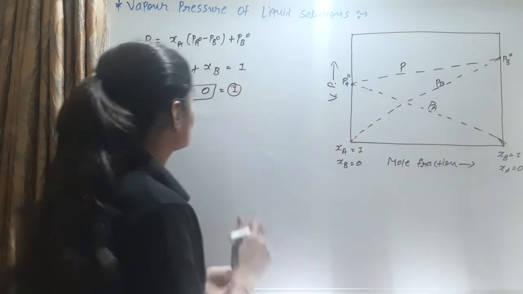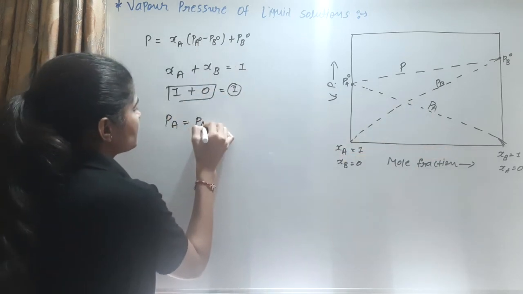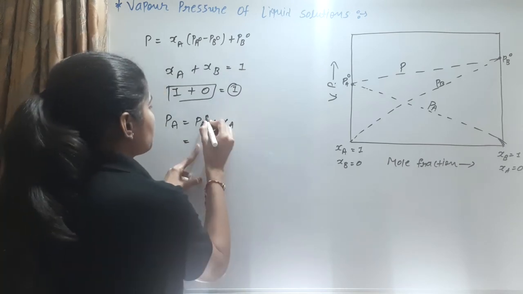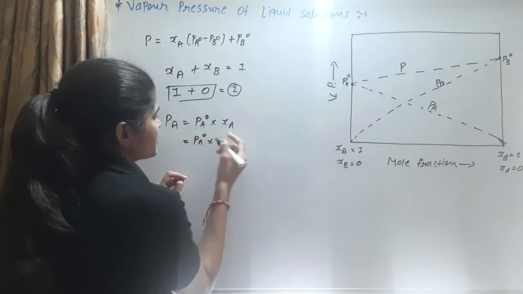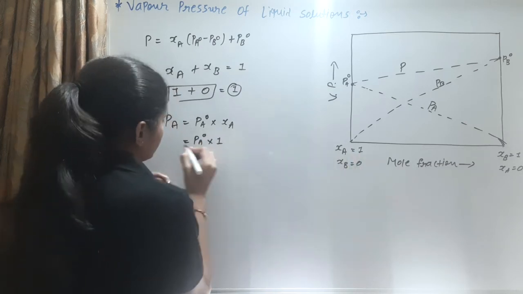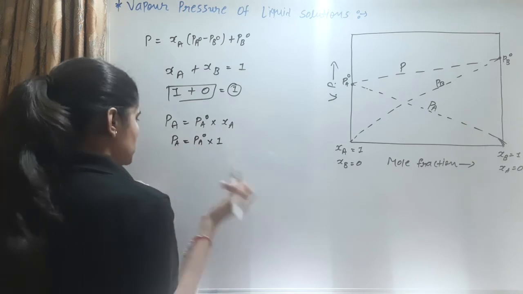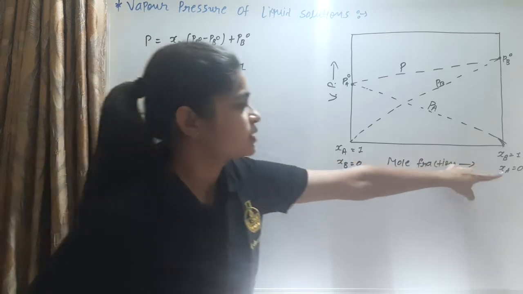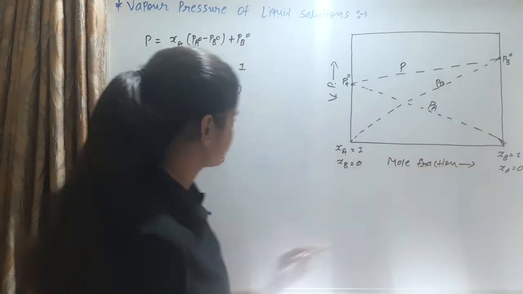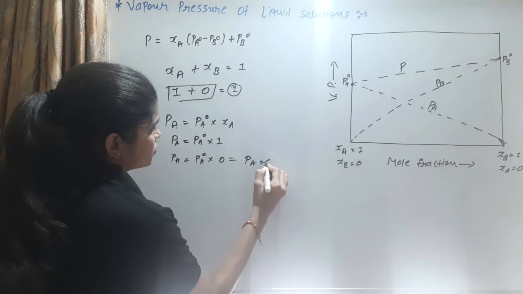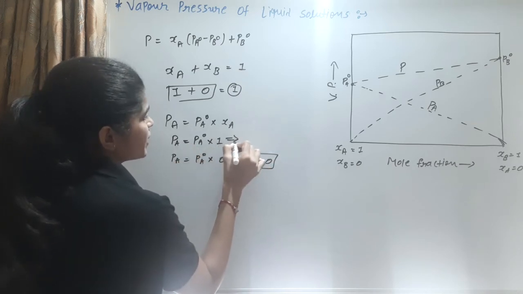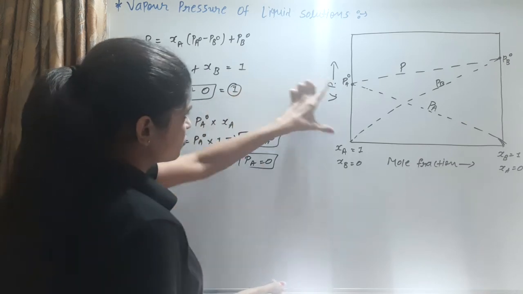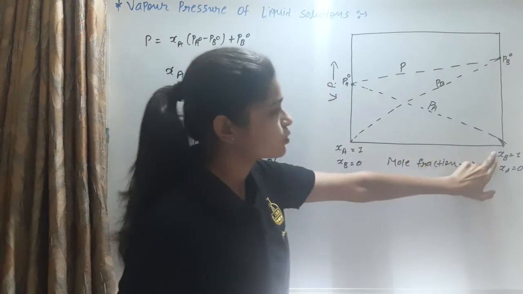This is PA. We know that PA is equal to PA0 into XA, where PA0 is constant and XA is equal to 1. In another condition, PA is equal to PA0 into 0, because XA is equal to 0. At that time, PA is equal to 0. And this is the highest: PA is equal to PA0. So PA is equal to PA0 and PA is equal to 0.